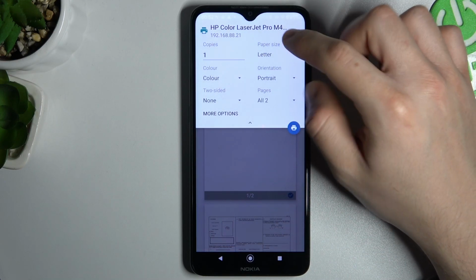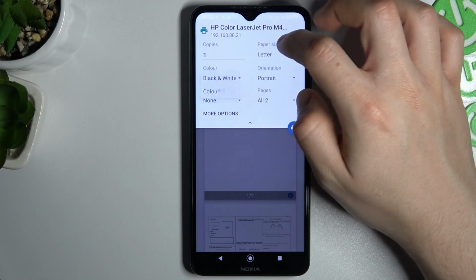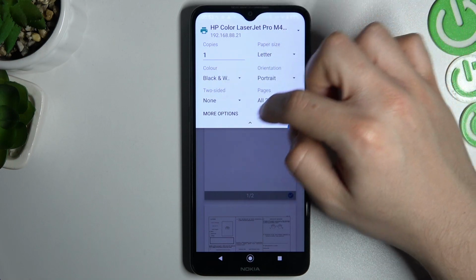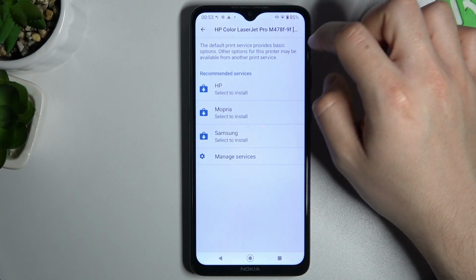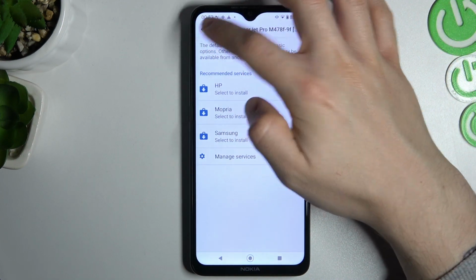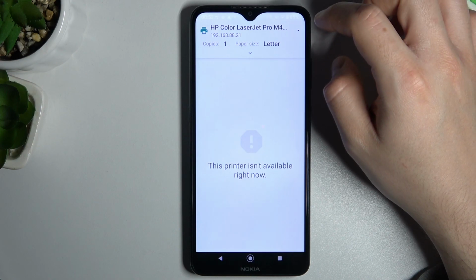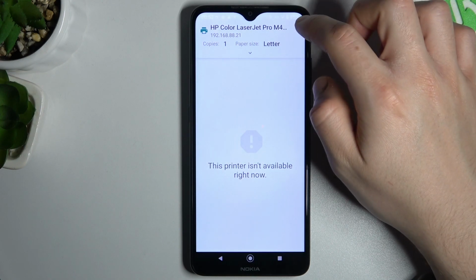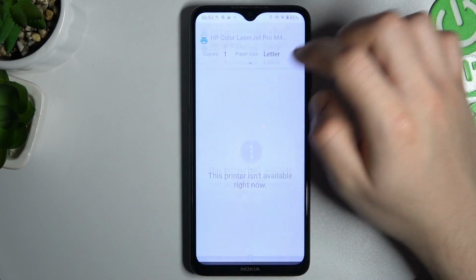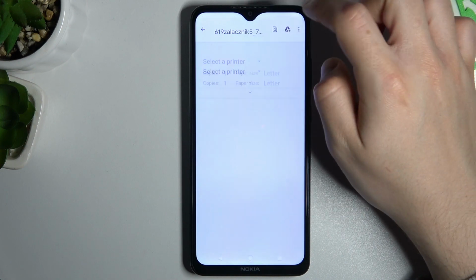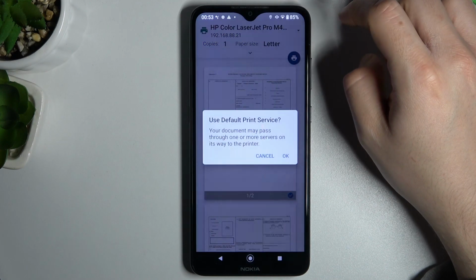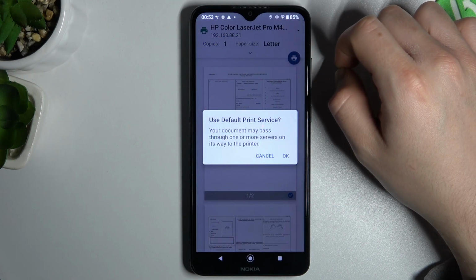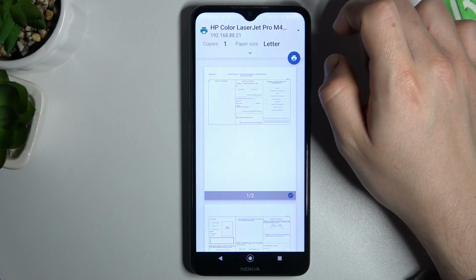There is a place where you can choose the color or black and white mode, two sides, paper size, orientation, pages, or open advanced settings. If you are ready, click here and click OK if you want to set it as default.